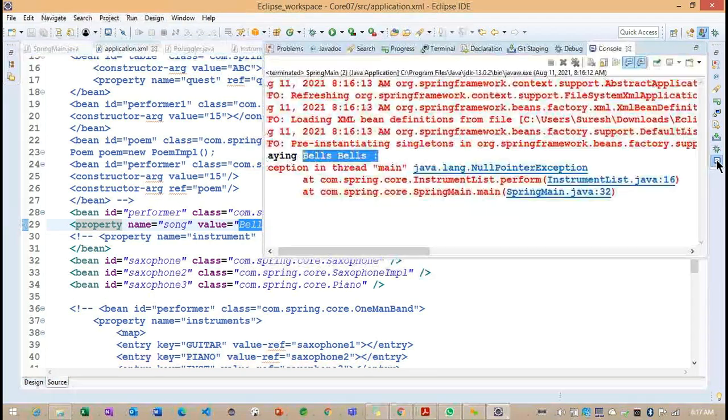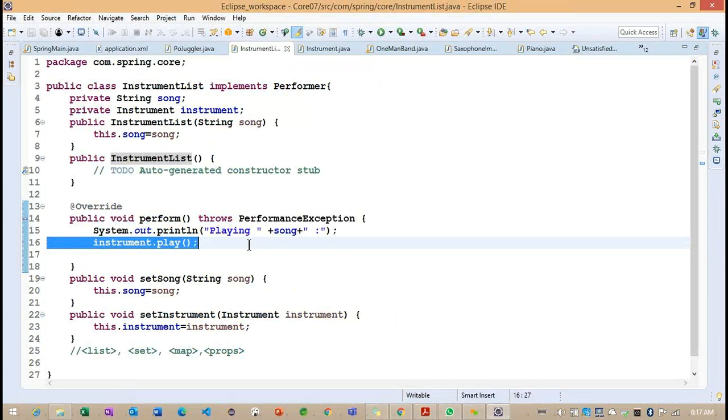But now observe, I'm clicking on this particular InstrumentList.java line number 16. Which one are we getting null here? Because of the exception message provided here, at line number 16 we are getting an exception.